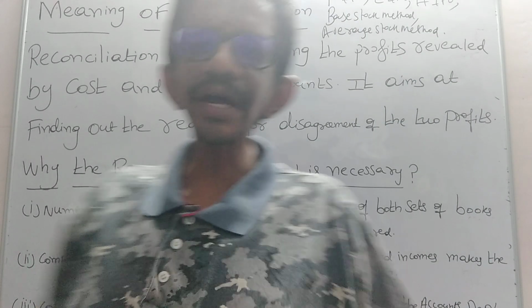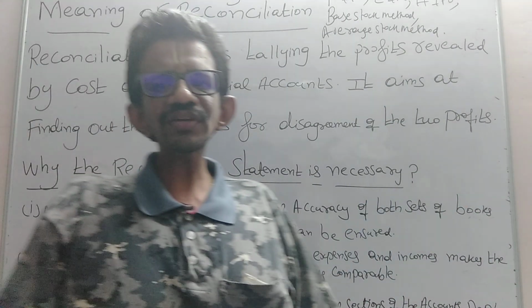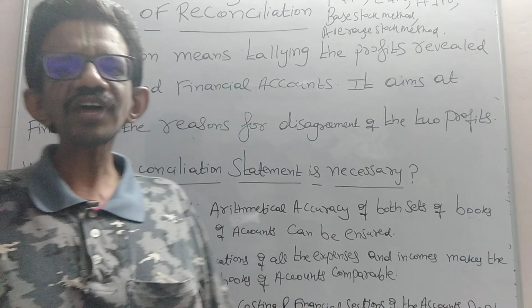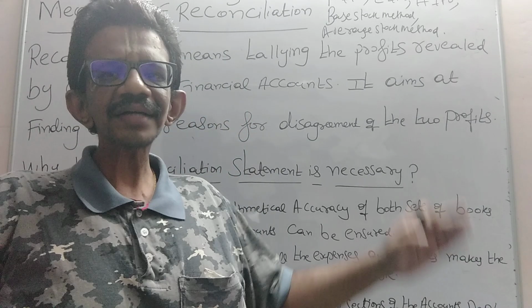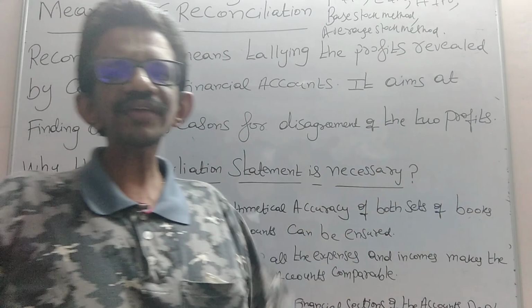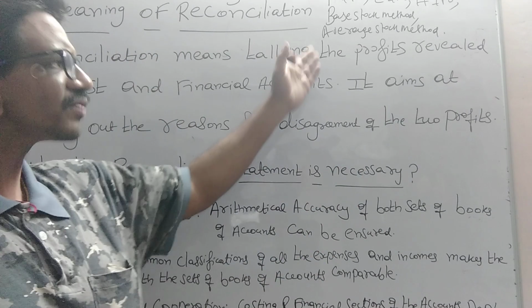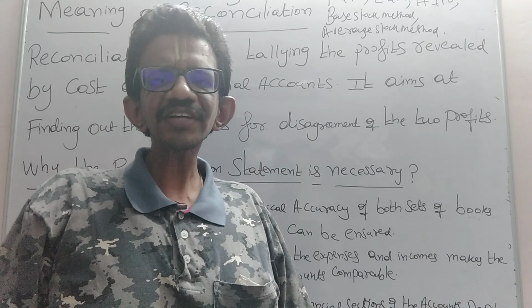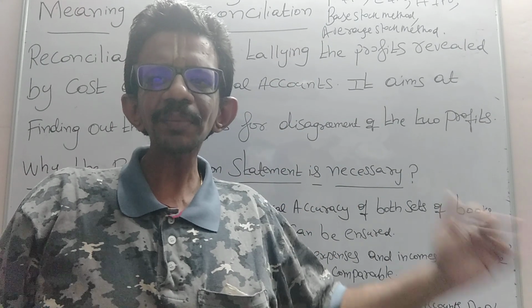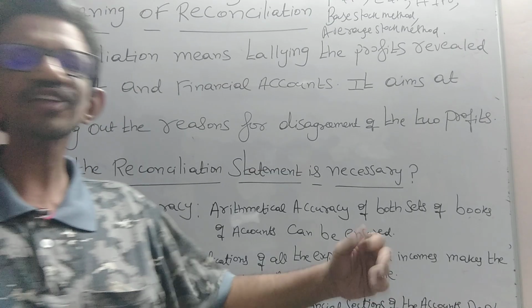So in cost accounting, closing stock is valued under different methods, whereas in financial accounting, closing stock is valued at cost or market price, whichever is lesser. There itself are the variations existing between the financial profit and the costing profit, right?